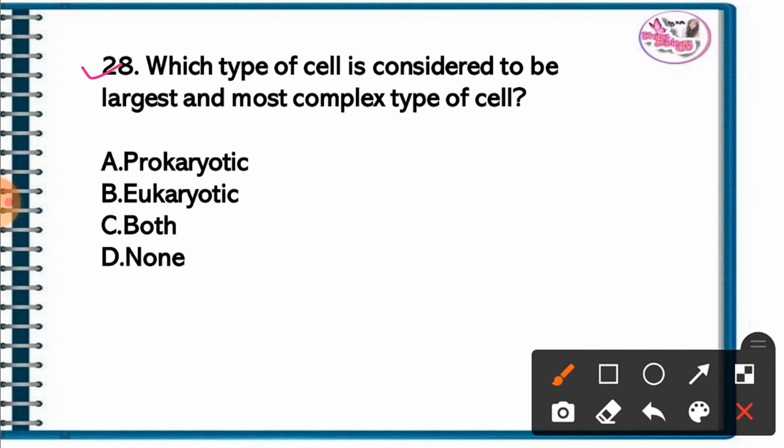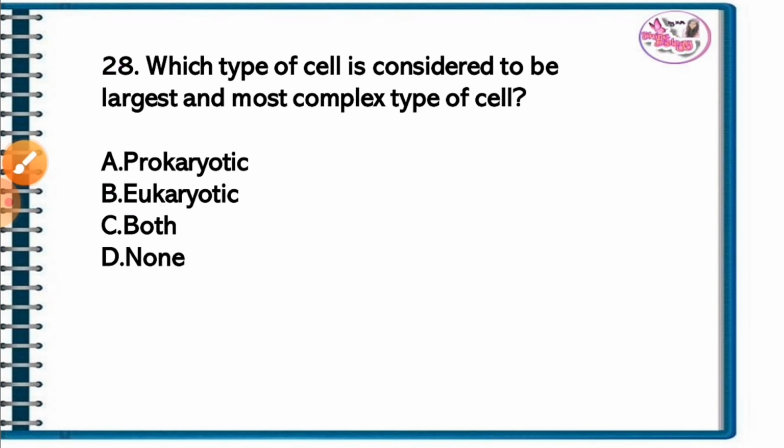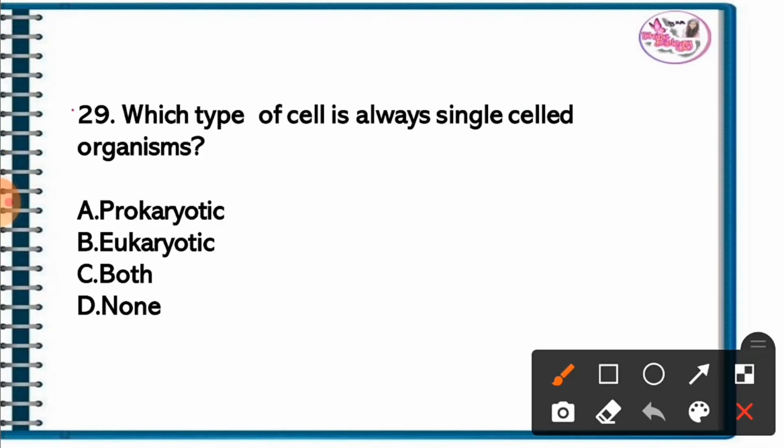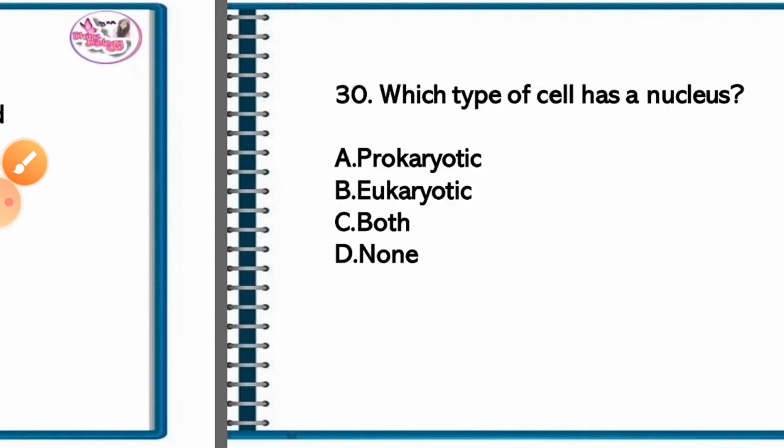Question 28. Which type of cell is considered to be largest and most complex type of cell? The correct answer is option B. Eukaryotic cell is considered to be largest and most complex type of cell. Question 29. Which type of cell is always single cell organism? The correct answer is option A. Prokaryotic cell is always single cell organism.